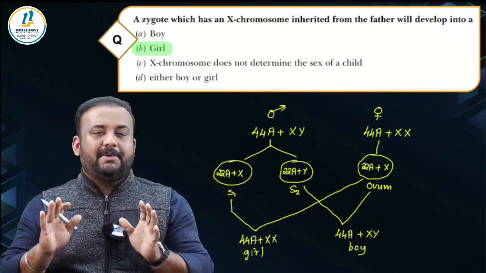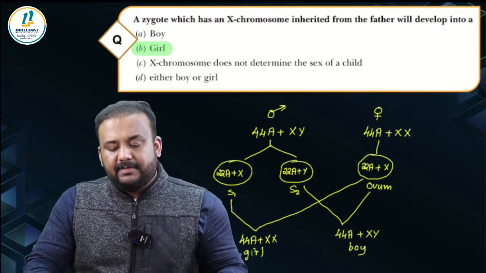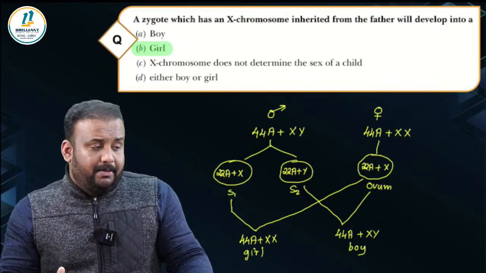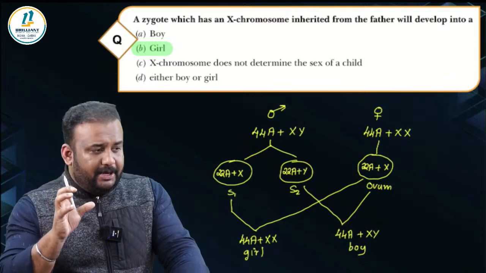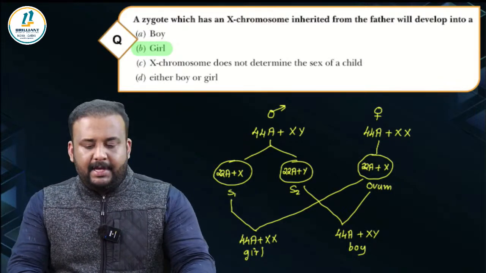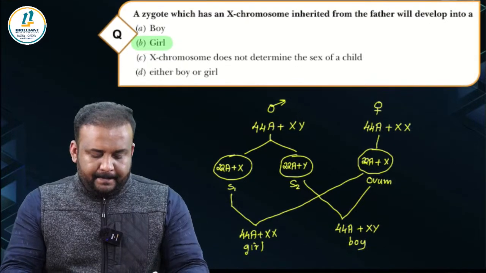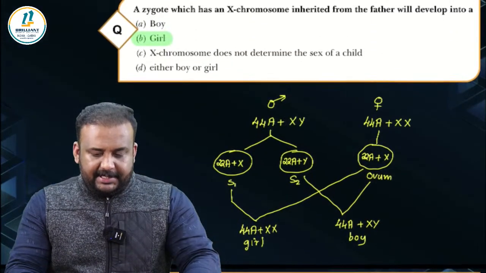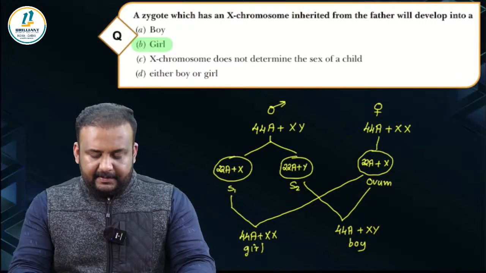All the ovum will have the same kind of genetic constitution. I'm not talking about the gene combinations, I'm talking about the chromosomal constitution. So this question is clear. Shall we move on to the next?